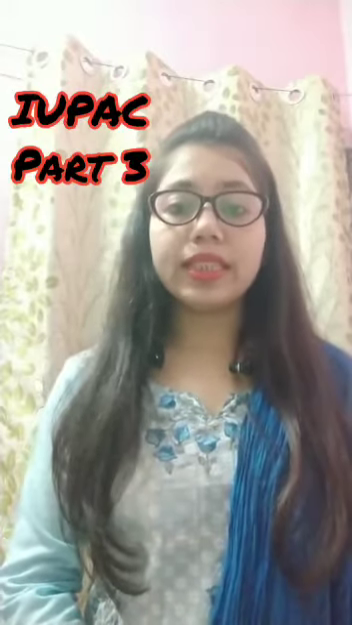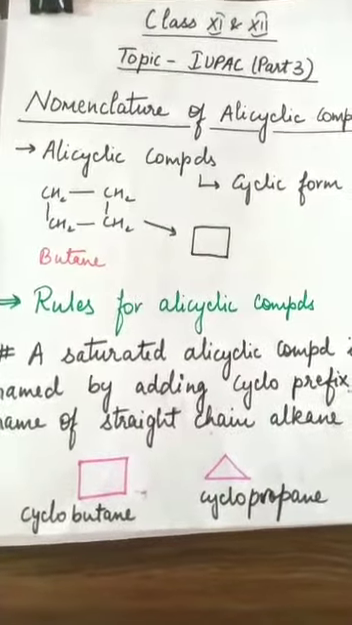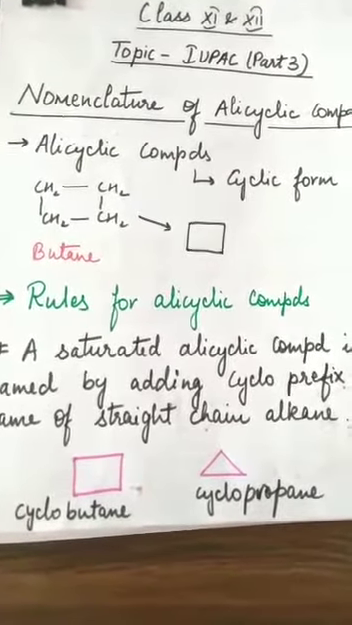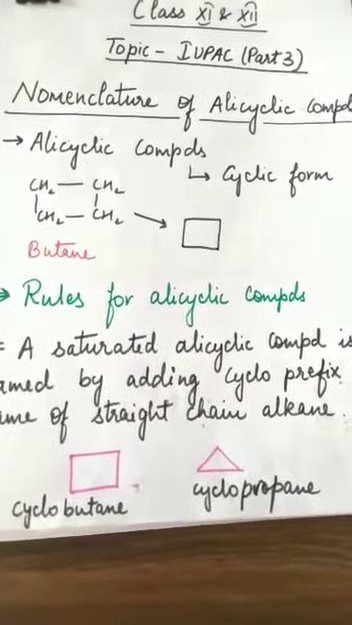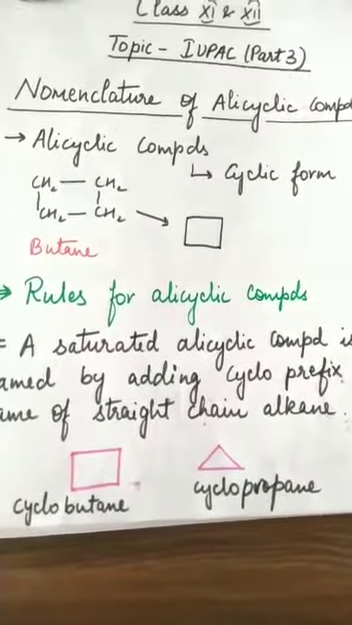So the topic for today is IUPAC. I am taking up this topic because it is common in both class 11th and class 12th and equally important. So let us start. Okay students, this is IUPAC part 3rd. Today we will study nomenclature of alicyclic compounds.